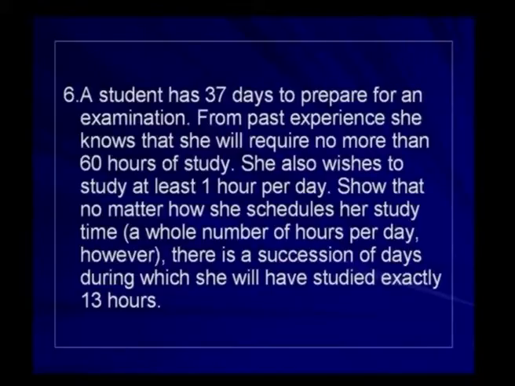From past experience, she knows that she will require no more than 60 hours of study. She also wishes to study at least 1 hour per day. Show that no matter how she schedules her study time, a whole number of hours per day however, there is a succession of days during which she will have studied exactly 13 hours.